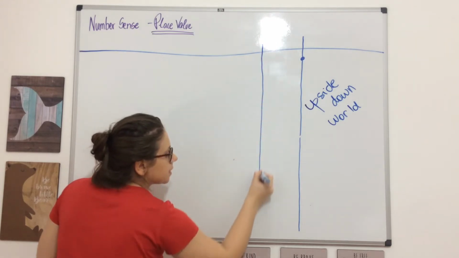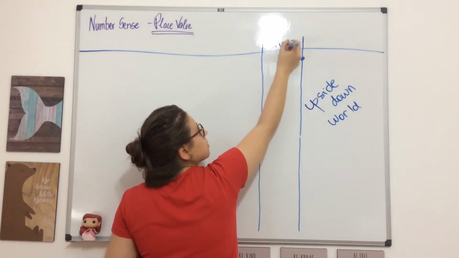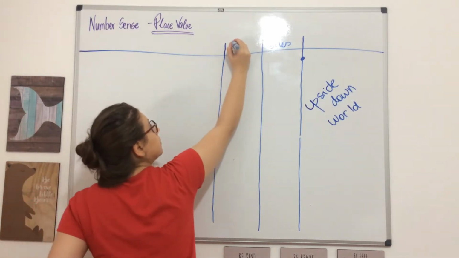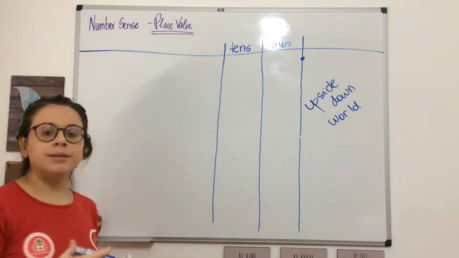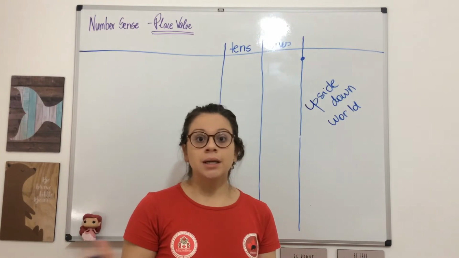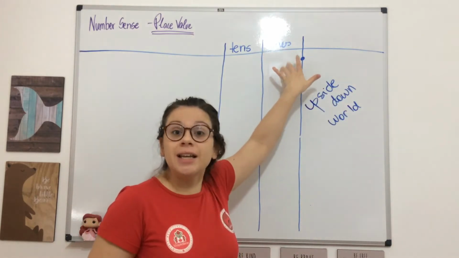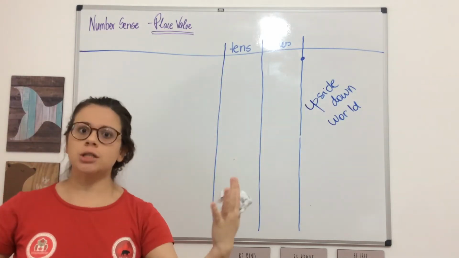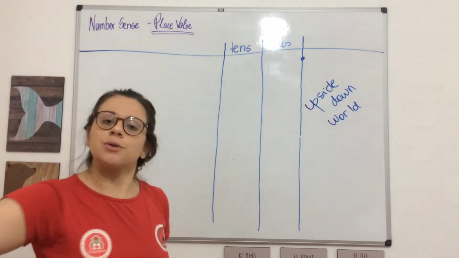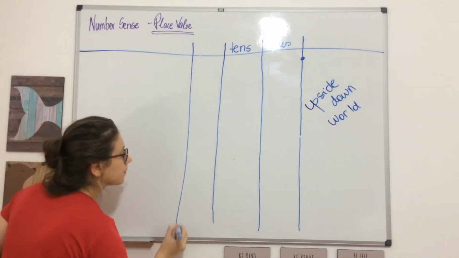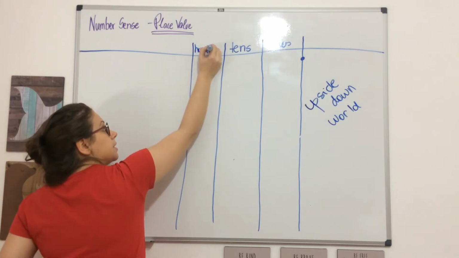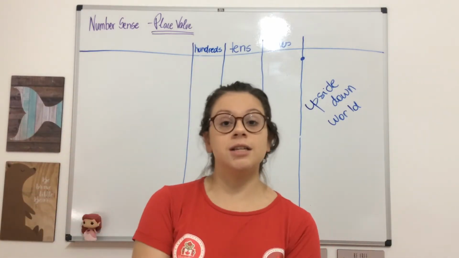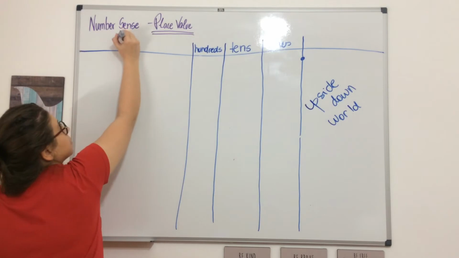We know that numbers are made of ones that are simple unities. We know that numbers can also be made of tens. So when you have a lot of quantity, a lot of value, instead of having a lot of ones, you can get groups of ones and make one group of 10. And when you have lots of tens, consequently lots of ones, you can make groups of hundreds. And when you have lots of ones, lots of tens, and lots of hundreds, we start dealing with what we call the thousands, right?